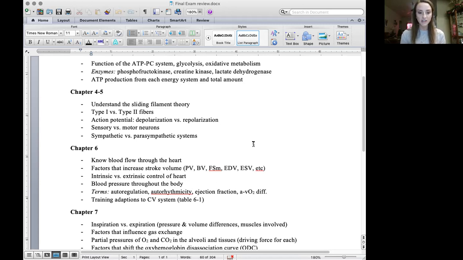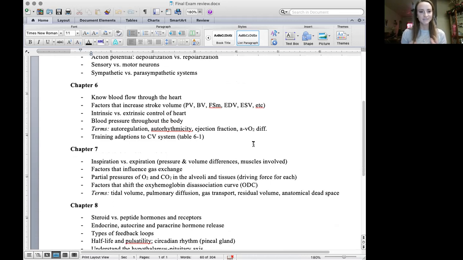And the next is sympathetic versus parasympathetic system, knowing what chemicals are involved. So what chemicals are secreted when the sympathetic system is activated versus parasympathetic. Know what the primary roles are, or what happens with sympathetic. So what's going to happen to blood flow? What happens to glucose and glycogen? What's going to happen to heart rate and blood pressure versus parasympathetic? So just knowing the difference between those systems there.